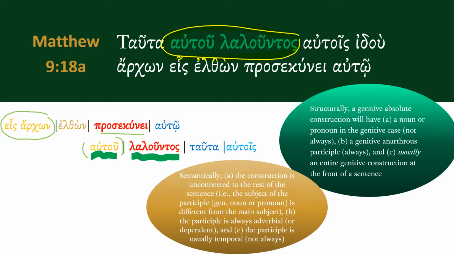And then secondly, the participle in a genitive absolute construction will always be adverbial. It will never be substantival or adjectival. It can only be adverbial. This is always the case. And then thirdly, the participle, as it is in this case, is usually temporal. The action described by laluntos in our sentence here is contemporaneous in time to that of the main verb, and that is brought out in translation with an added while he was speaking or while he was saying these things.